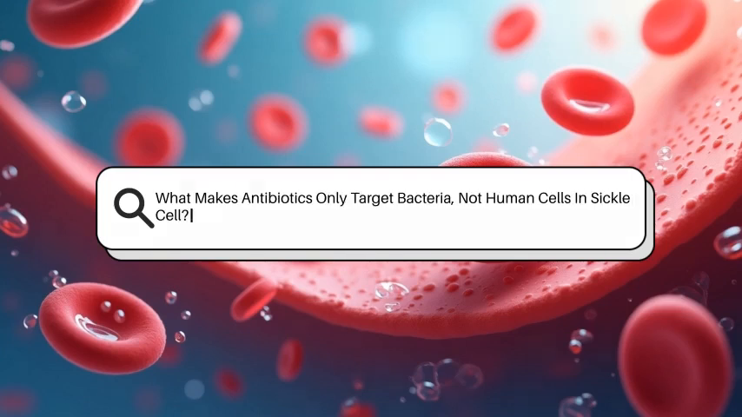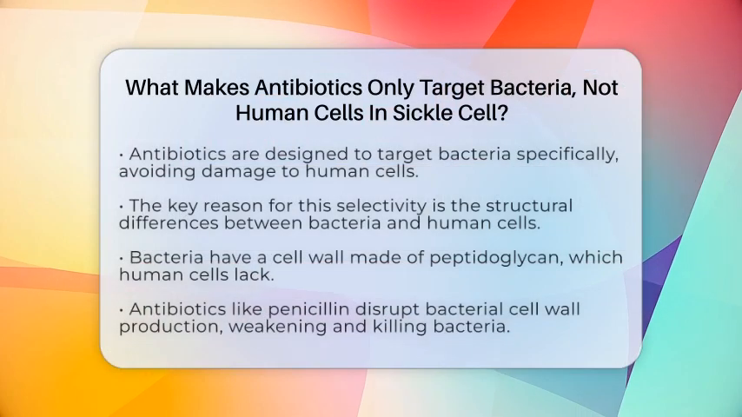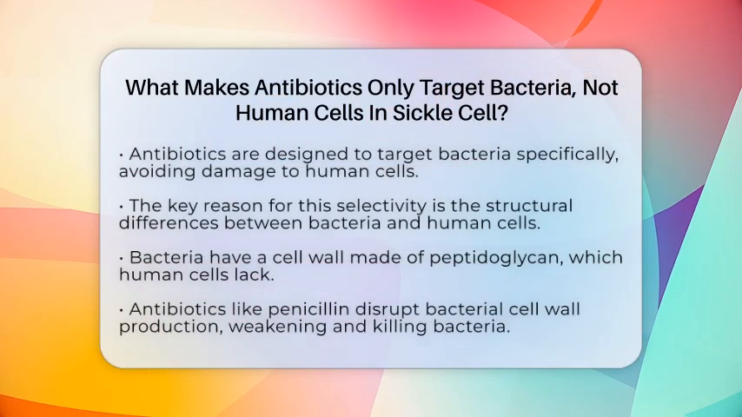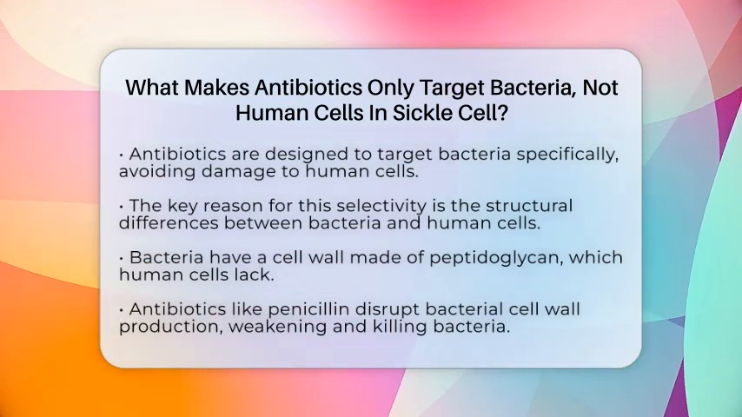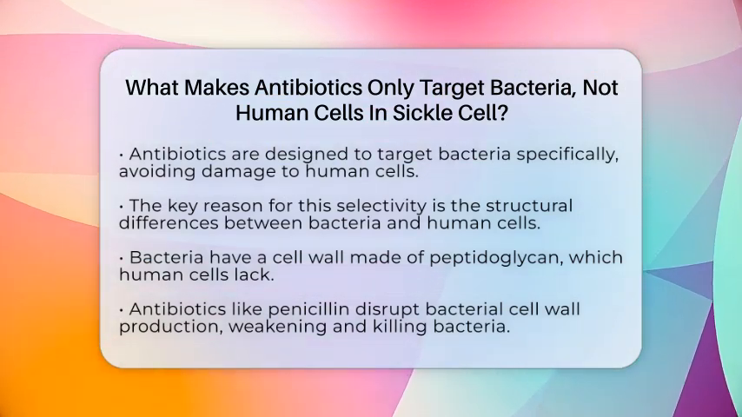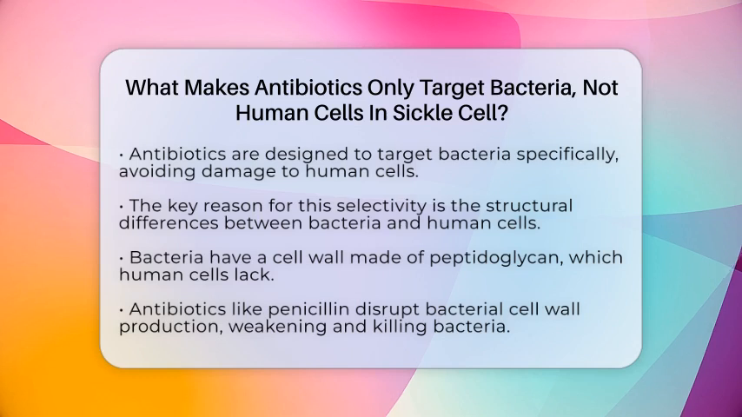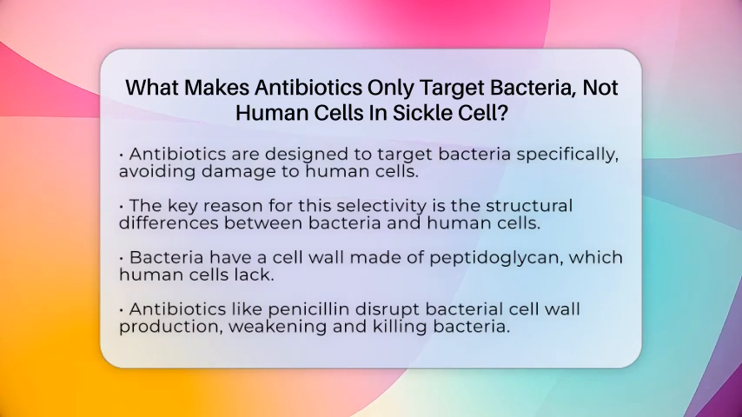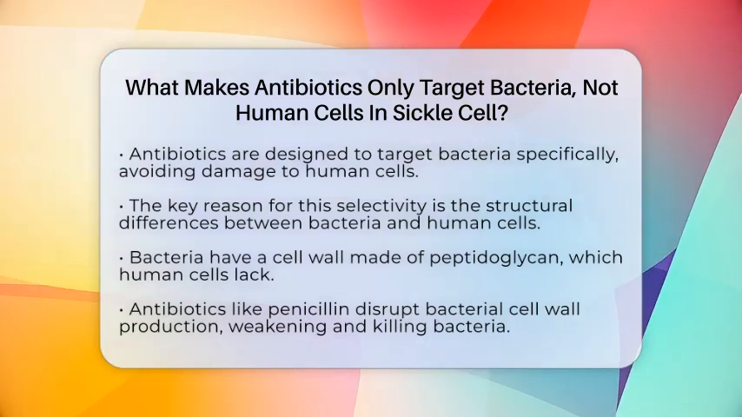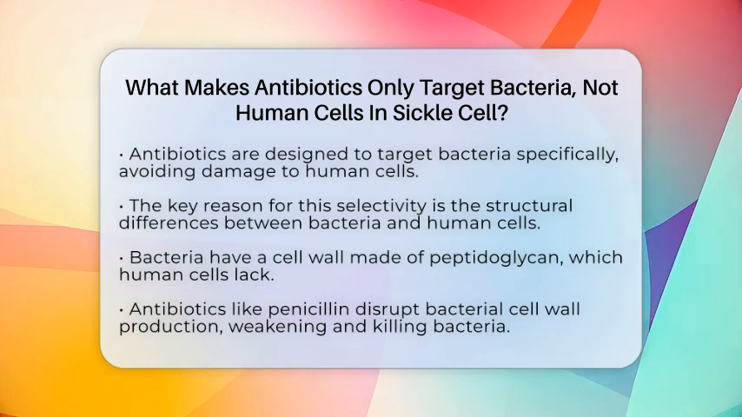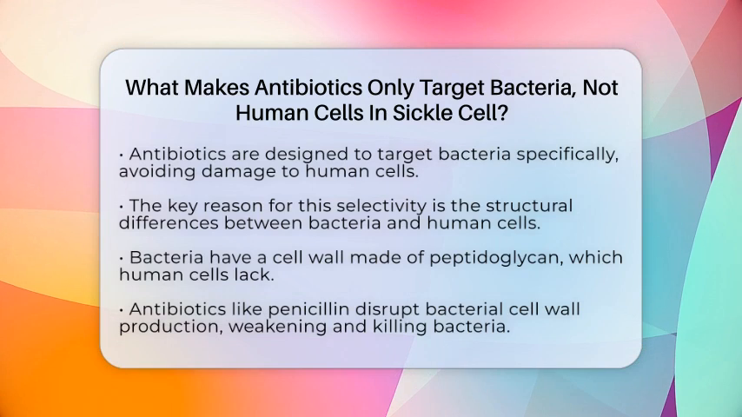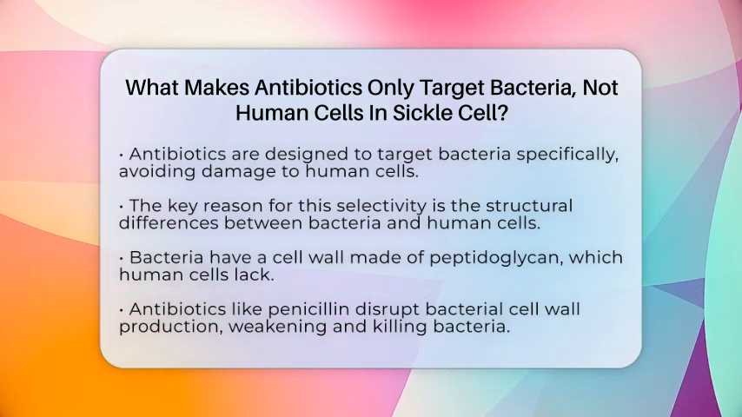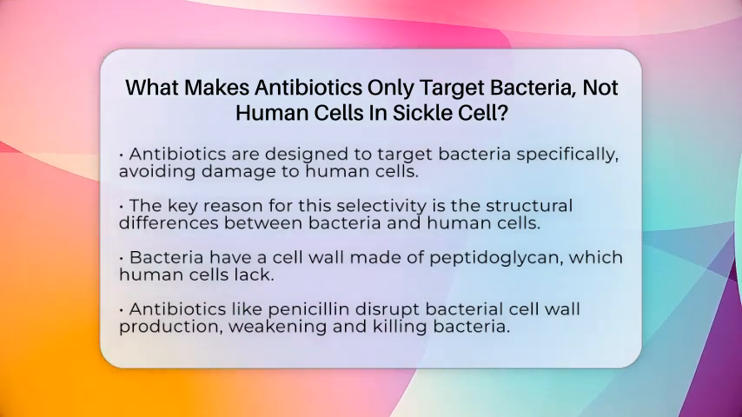What makes antibiotics only target bacteria, not human cells, in sickle cell disease? Imagine trying to fix a broken car engine without damaging the rest of the vehicle. That's similar to how antibiotics work in our bodies. They are designed to attack bacteria specifically, leaving our human cells unharmed. This selectivity is crucial, especially for people with sickle cell disease who are more prone to infections.